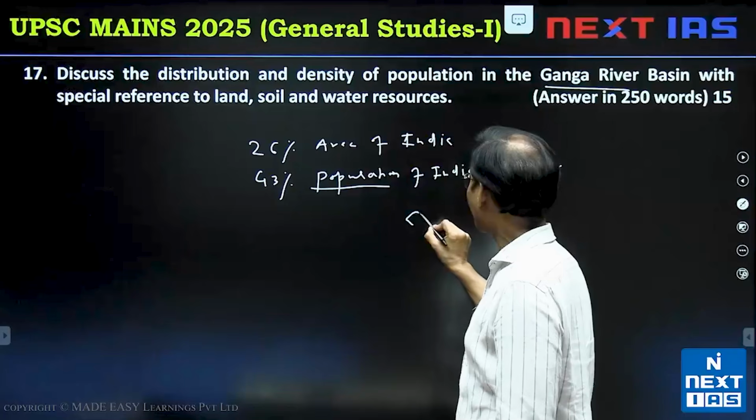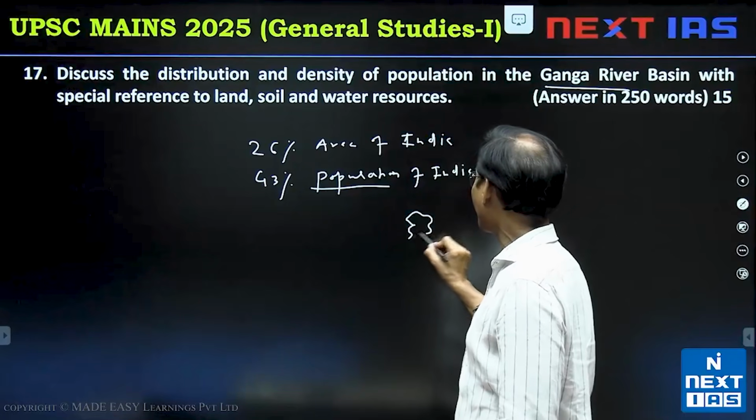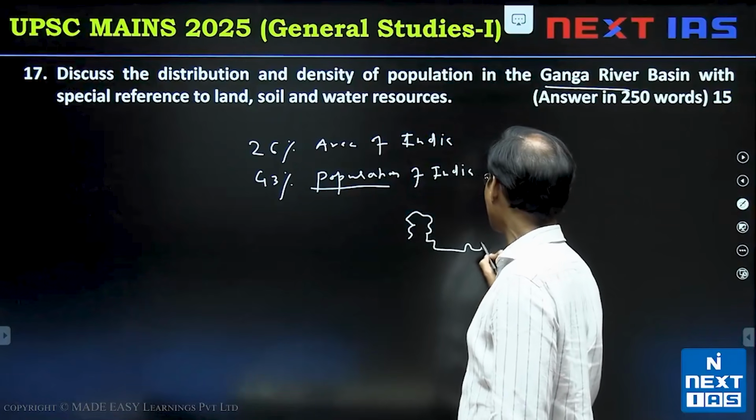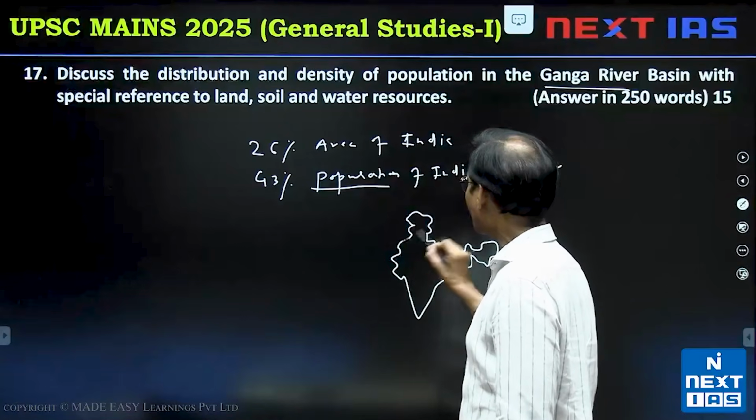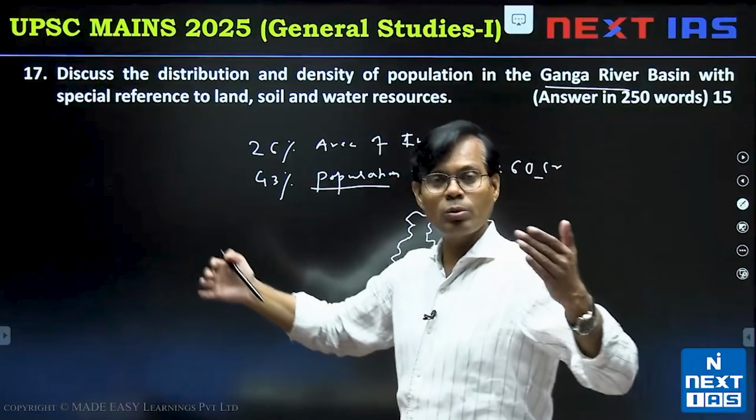Again, I would advise that one map also side by side, you can even indicate the Ganga basin. It is important to note down that basin means all the rivers and tributaries.